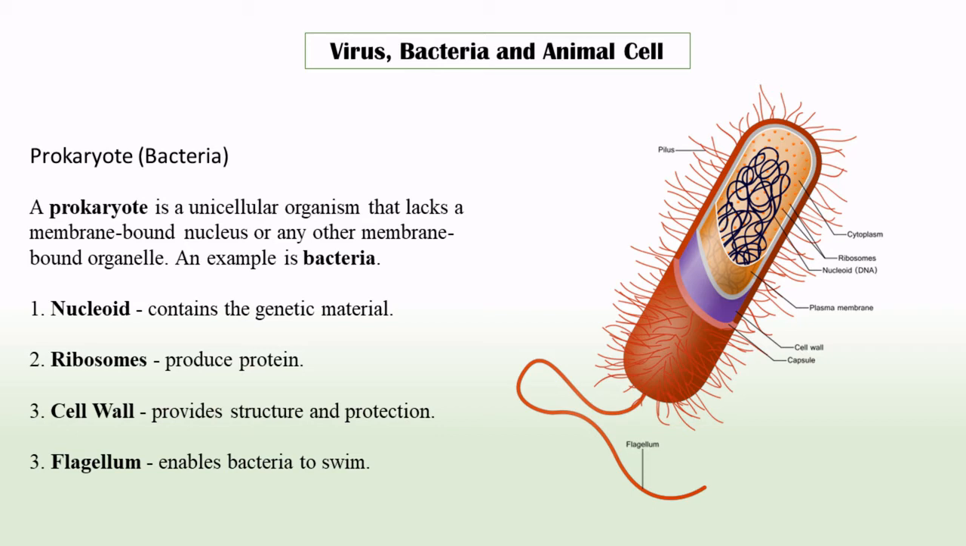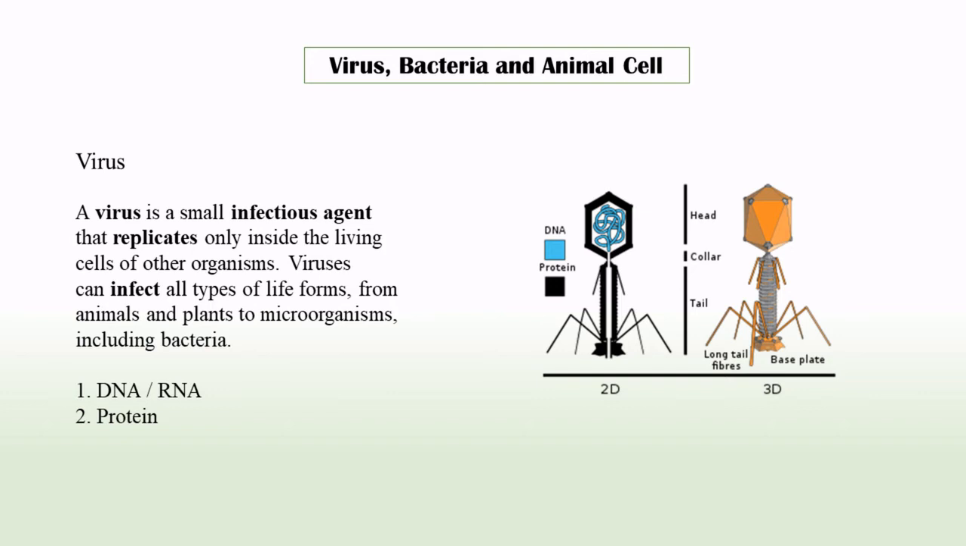Then we have a cell wall. Only bacteria has cell wall. Animal cells do not have cell wall. The cell wall provides structure and protection. And last we have flagellum. The flagellum enables bacteria to swim. All right, I will read again. Number 1, nucleoid contains the genetic material. 2, ribosomes produce protein. 3, cell wall provides structure and protection. 4, flagellum enables bacteria to swim. Very good. Let's move down and talk about virus.